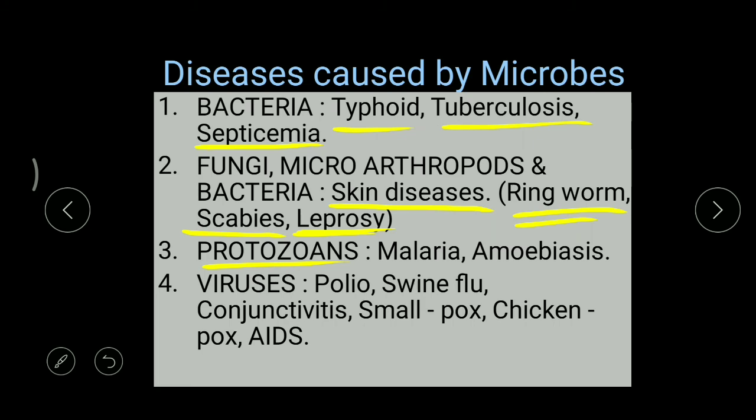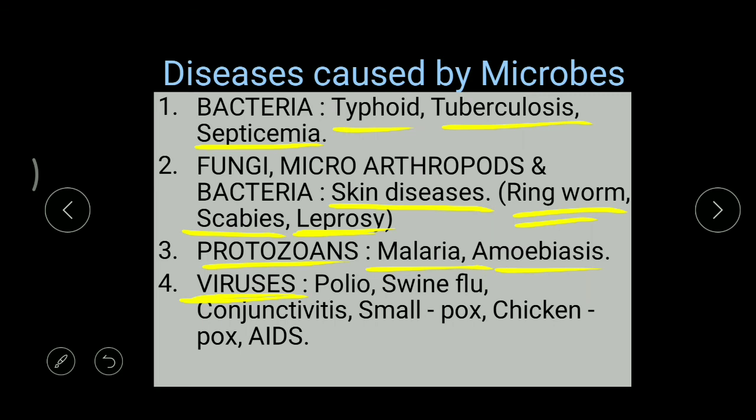And then protozoans. Protozoans means single cell organisms, and they are able to cause diseases like malaria and amoebiasis. Malaria, well known about this, and amoebiasis. Amoebiasis means it is like watery motions and vomitings, right? Okay. And viruses. Even these viruses can cause a very dangerous disease like polio.